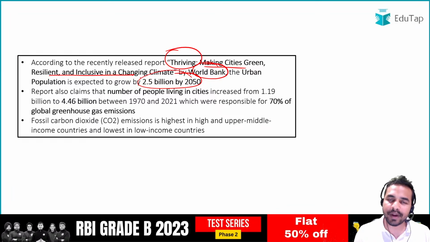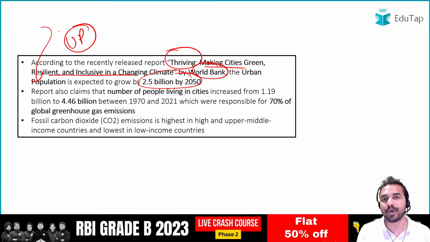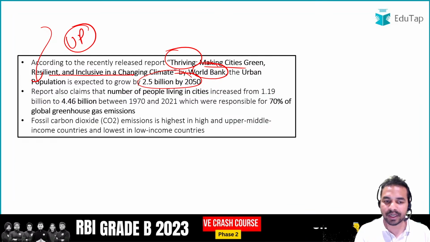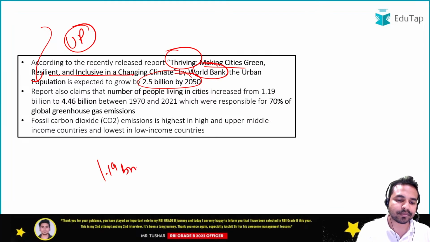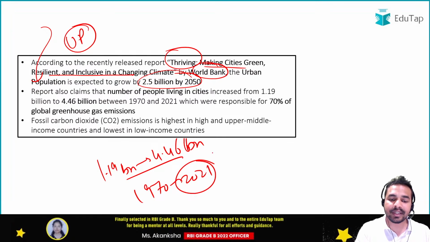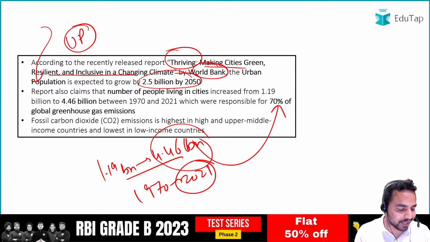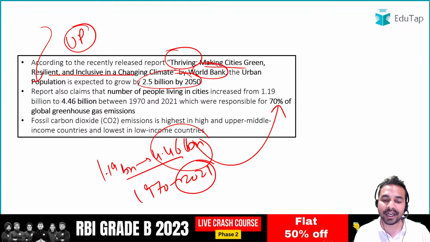And guys, why exactly are we focusing on this urban population only? Why is urban population the focus area here? The reason behind that is, the urban population increased from 1.19 billion to 4.46 billion from 1970 to 2021. And guys, these are the people who are responsible for 70% of the global greenhouse gas emissions, and that is the reason why we are focusing on the urban population with the World Bank report Thriving: Making Cities Green, Resilient and Inclusive in a Changing Climate.